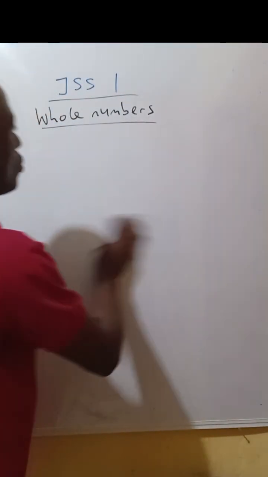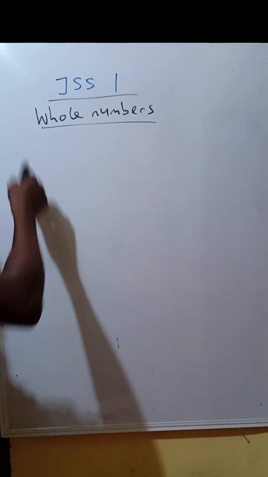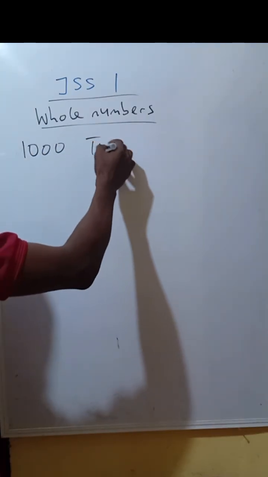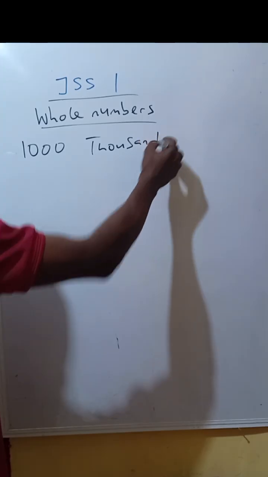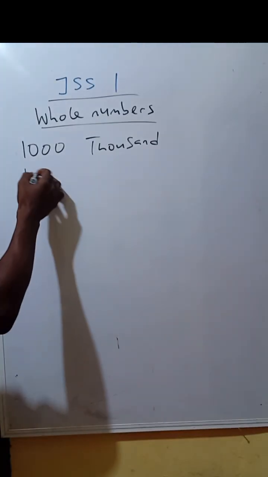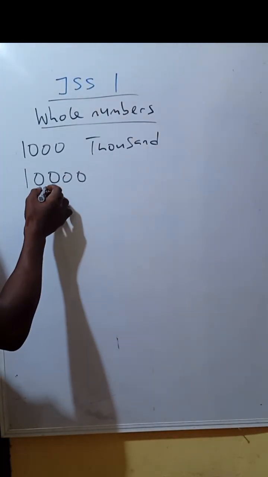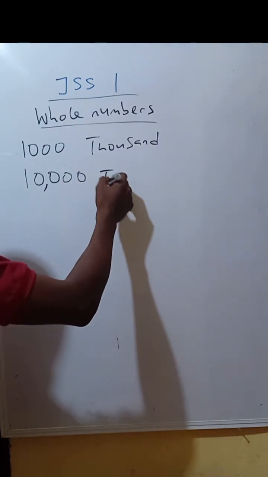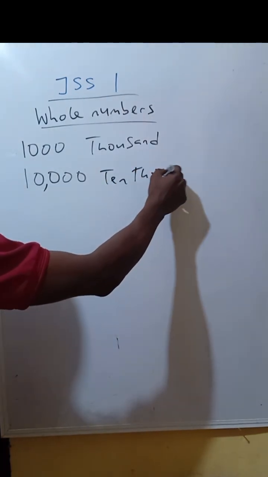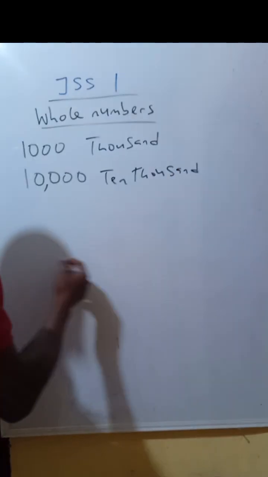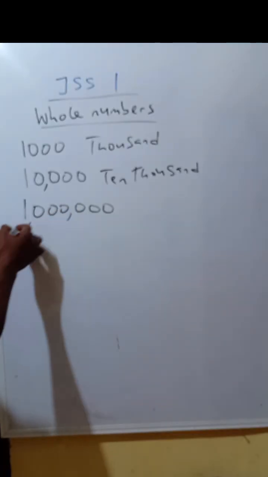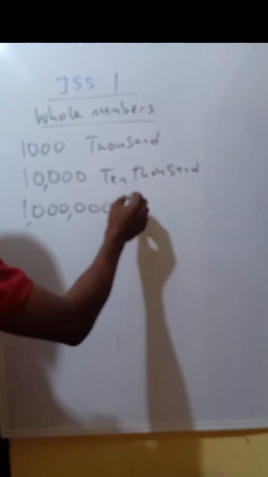Now let's go to this. This is 1,000, three zeros. Then when we have four zeros, we have what? 10,000. I believe you are familiar with this, 10,000. Then let me move a little bit higher. If you have six zeros, it is what? A million.